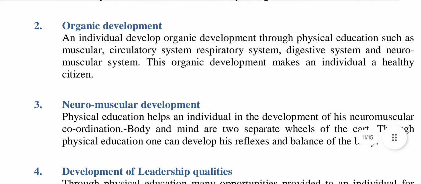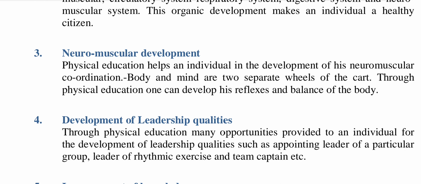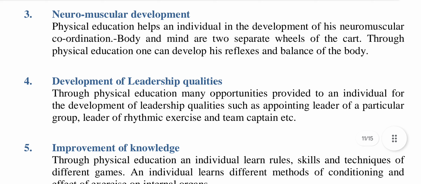Number 2, organic development. An individual achieves organic development through physical education, such as of the muscular, circulatory, respiratory, digestive, and neuromuscular systems. This organic development makes an individual a healthy citizen. Number 3, neuromuscular development. Physical education helps an individual in the development of his neuromuscular coordination. Body and mind are two separate wheels of the cart. Through physical education, one can develop his reflexes and balance of the body.